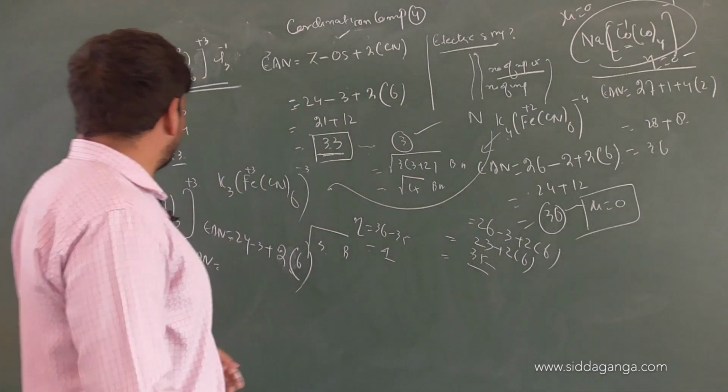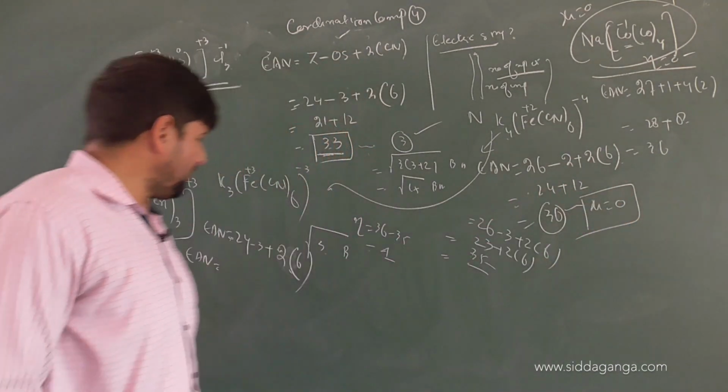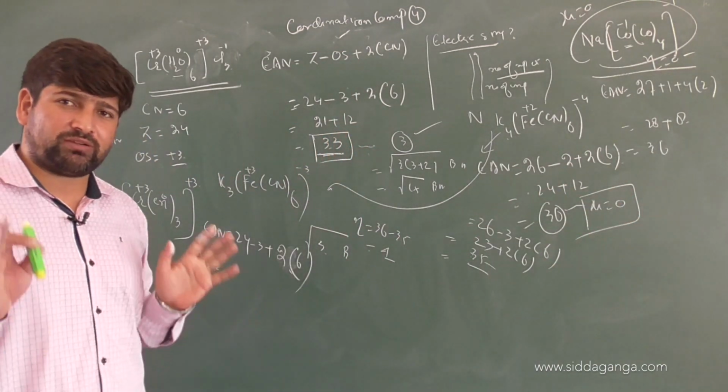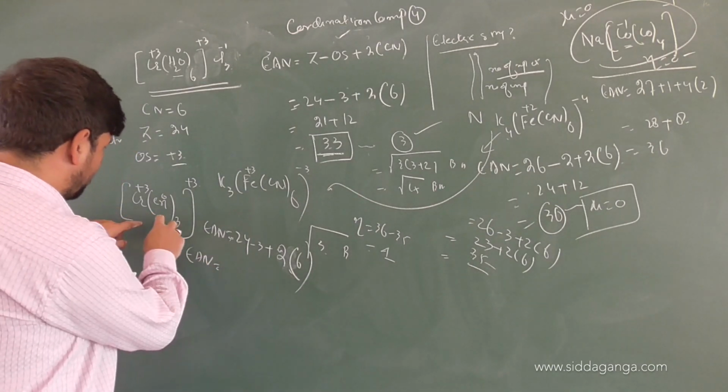Okay, we have written that already somewhere. So formula is Z minus oxidation state plus 2 into coordination number. However, if it's a bidentate ligand, for your clarification, you can easily do it like this. Sir, it will be like this. Can I write down for this complex?